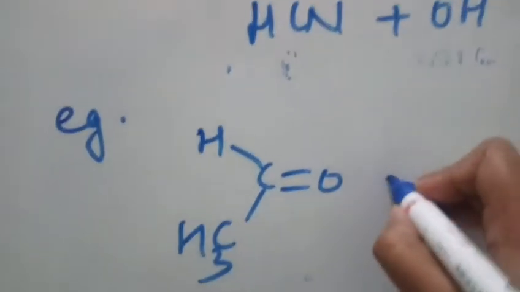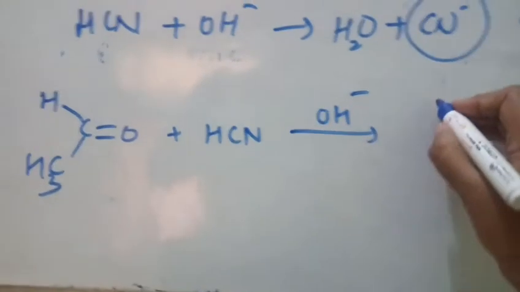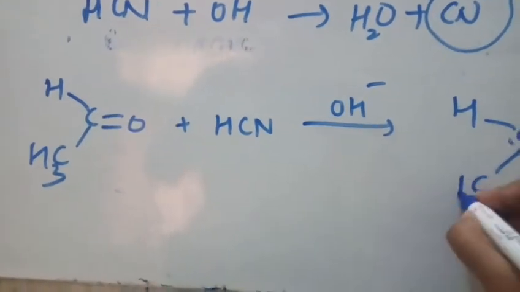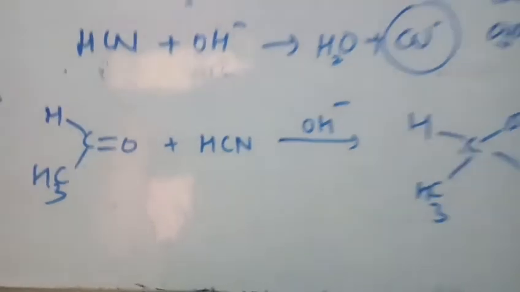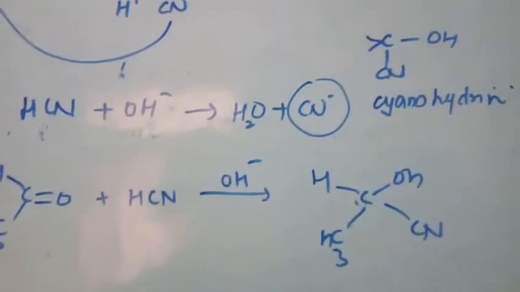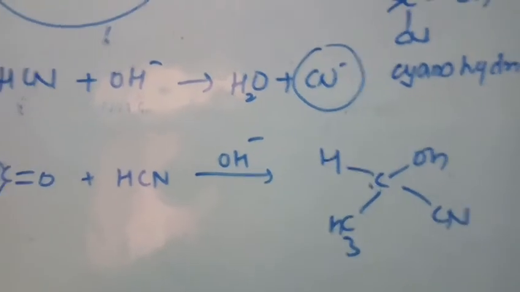So let us take one example of this, such as suppose we have ethanal. When it reacts with hydrogen cyanide, then we get ethanal cyanohydrin. Right, ethanal cyanohydrin, that is the common name for it. Now what is its IUPAC name?